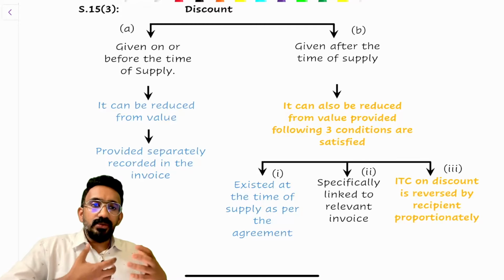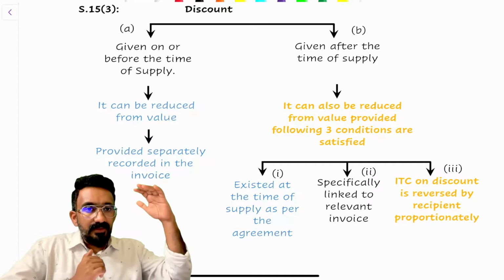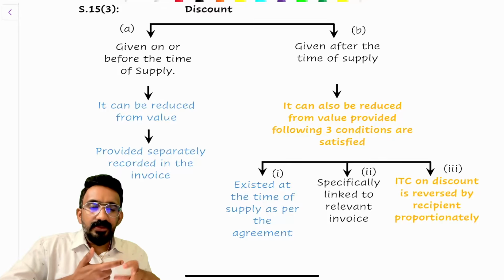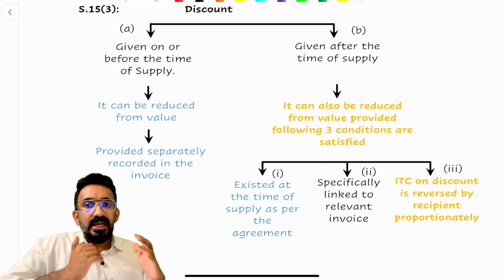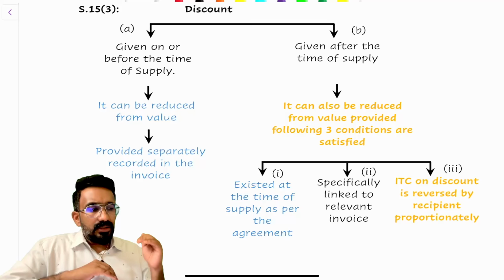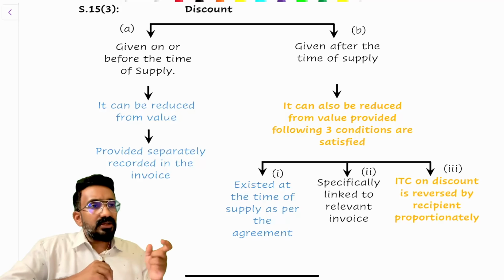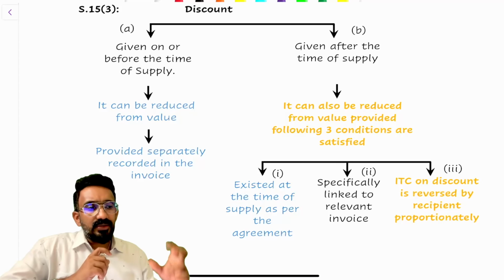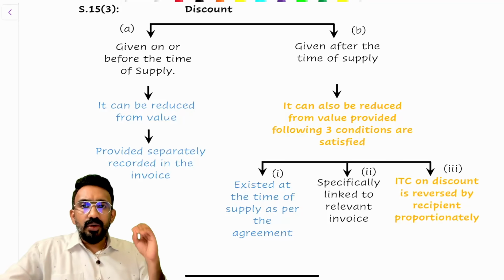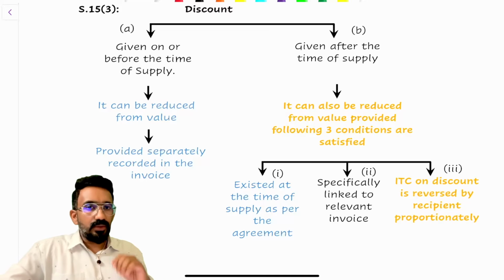Now, can I reduce the discount from the value of supply? Reducing the discount means my value would get reduced, right? Yes, you can reduce. First we ask: is it clause A discount or clause B discount? If it's a clause A discount, like when you go to a shop and get a discount, you can reduce it from the value. Why? Because in the invoice itself, you can show that discount and reduce the value, so you pay GST only on the net value. Discount given on or before the time of supply can be reduced from the value, provided it is recorded separately in the invoice.